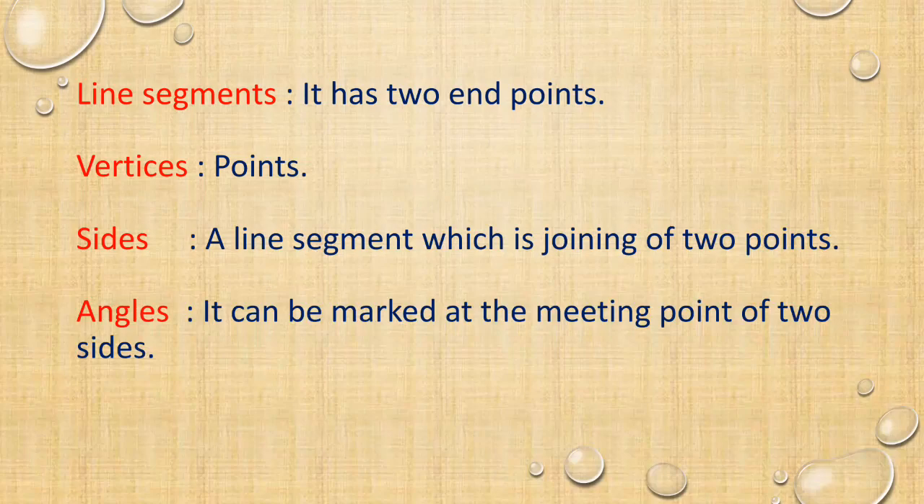An angle can be marked at the meeting of two sides, that is two line segments. In a figure, we can say the point is a vertex, the line segment with two end points is a side, and at the meeting of two or more sides there will be an angle. A line segment has end points. If we extend those end points on both sides, it becomes a line. These are the basic terms for geometrical ideas.